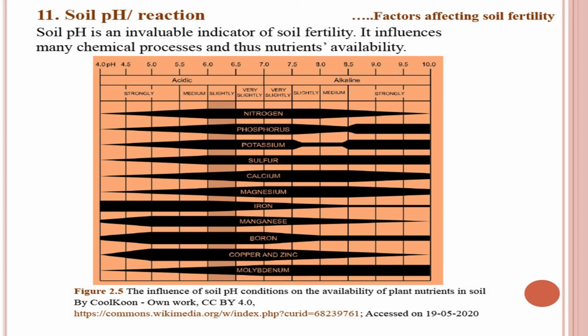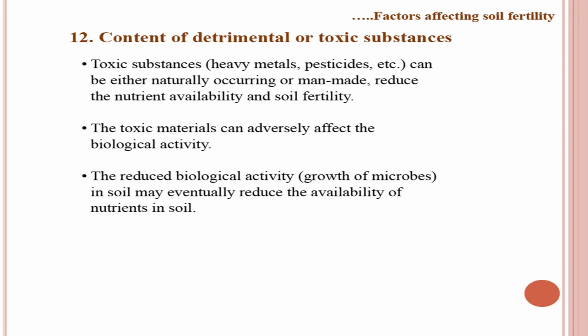Sulfur availability is slightly lower under acidic condition and it is almost the same from pH 6 to 10. So, you can see one by one. Next is calcium and magnesium. These are more available under alkaline condition. Iron is more available under acidic condition. Manganese under acidic condition. Boron again under acidic conditions. And copper and zinc availability is high from pH 5 to 7. And in contrast to iron, zinc or copper, molybdenum availability is more in alkaline pH, that is from 7 to 10. So, therefore, we need to correct the soil pH if we want to increase the availability of the nutrients.